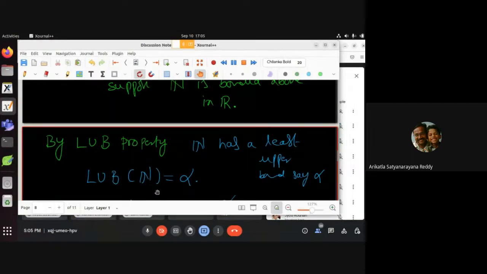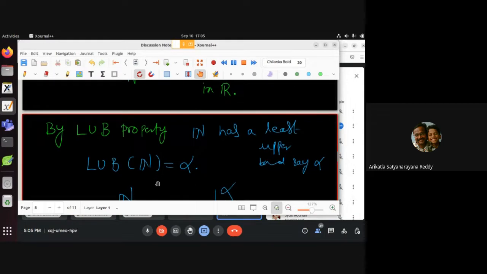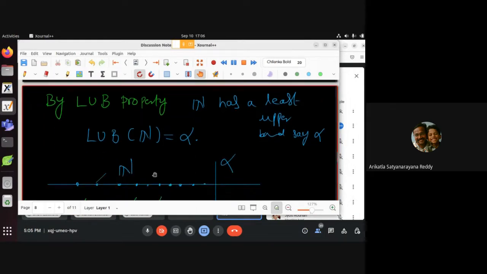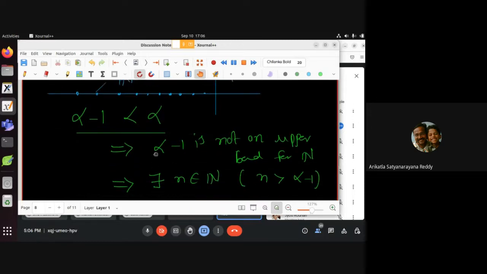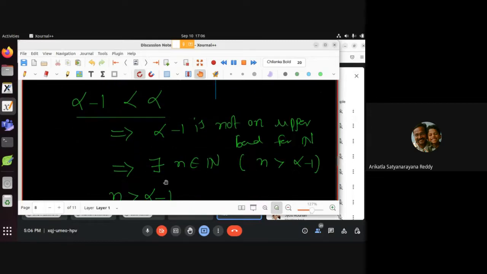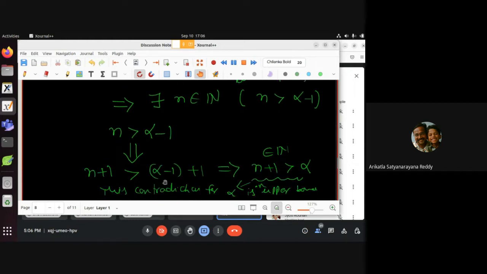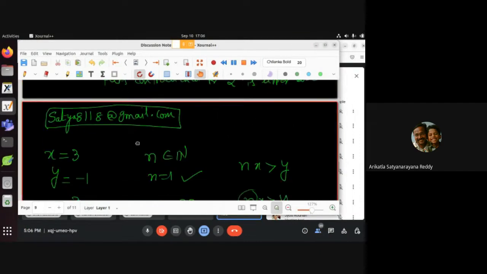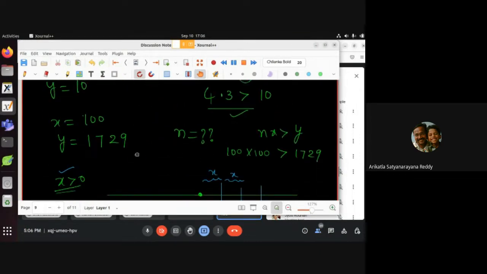Then what happens? Then by using definition 2, alpha minus 1 is not an upper bound for the natural numbers. So there is an n such that n is greater than alpha minus 1. So n plus 1 is greater than alpha. That is a contradiction, since alpha is an upper bound. Good. Nice.